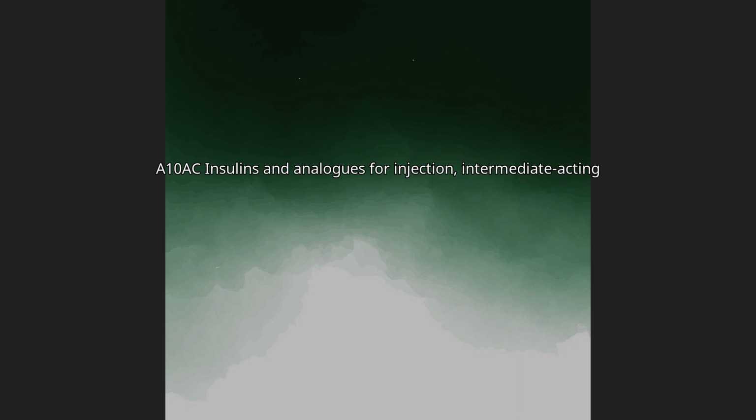A10AC, insulins and analogues for injection, intermediate-acting. A10AC01 insulin (human), A10AC02 insulin (beef), A10AC03 insulin (pork), A10AC04 insulin lispro, A10AC30 combinations.